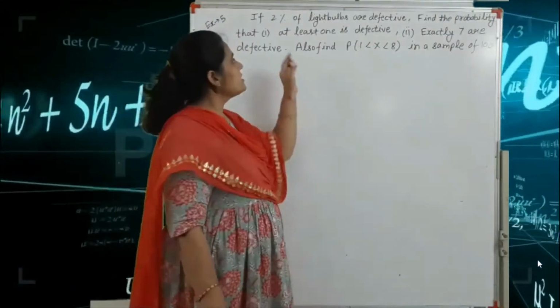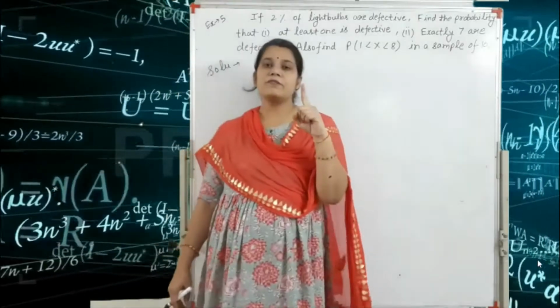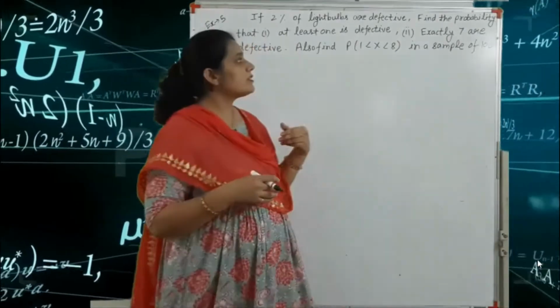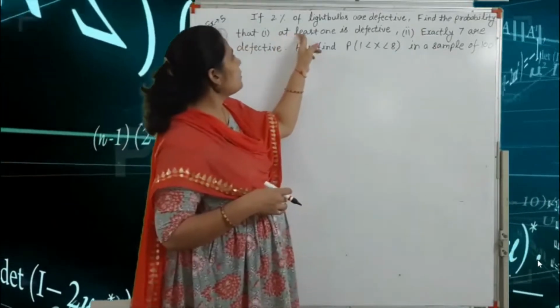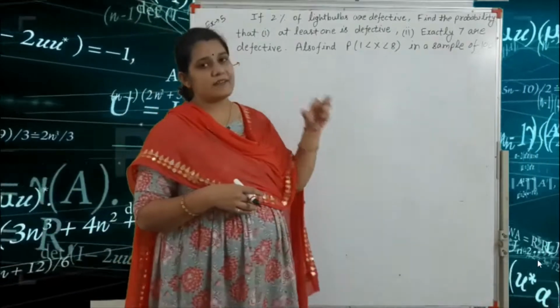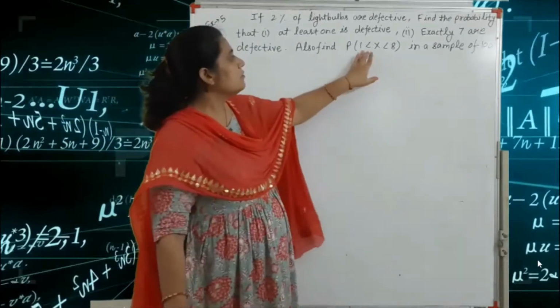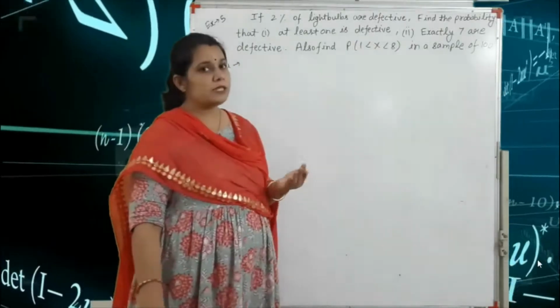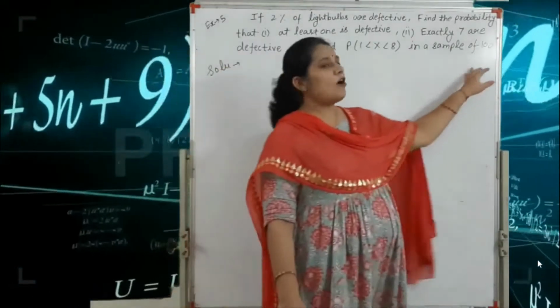That means we are given only one value, 2% defective bulbs. After that we find the probability of at least one bulb defective, exactly 7 defective, and between 1 and 8 defective, in a sample of 100.